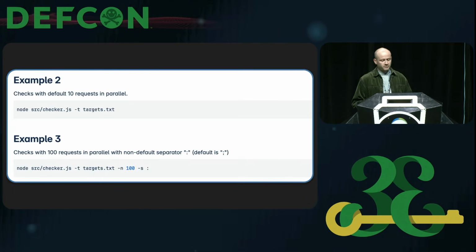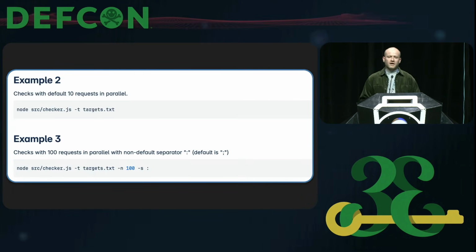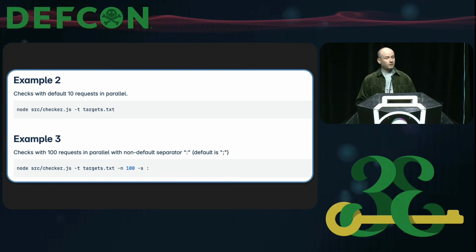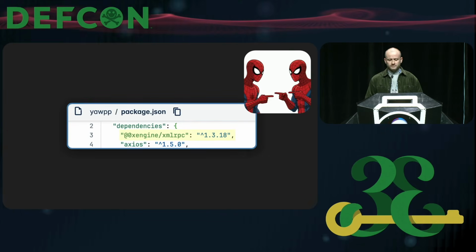So further down the README page for this tool, we discovered these example usage instructions. And as you can see on the slide here, both of the examples suggest running the tool against a file named target.txt. And this file is supposed to contain the credentials that are to be validated.